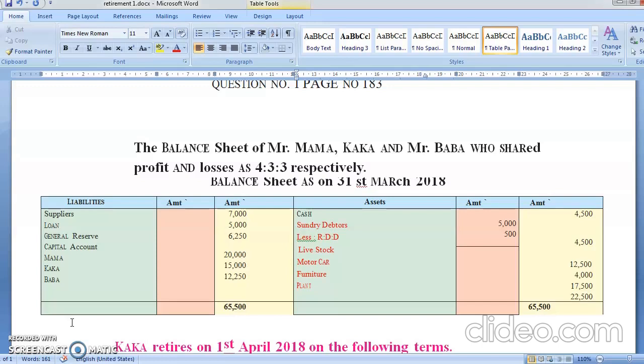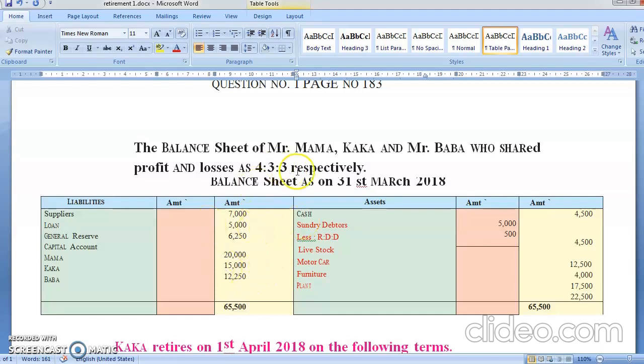Here also you're going to prepare a profit and loss adjustment account, in which assets are revalued, and whatever profit or loss in the assets will be transferred to the partners' capital accounts. All accumulated reserves will be transferred to the partners' capital accounts. All the basics are the same as admission of partners. The only difference is that in retirement and death, the partner is going out of the business, so you will be giving the capital and the goodwill to them. In admission, a person brings in goodwill and capital.